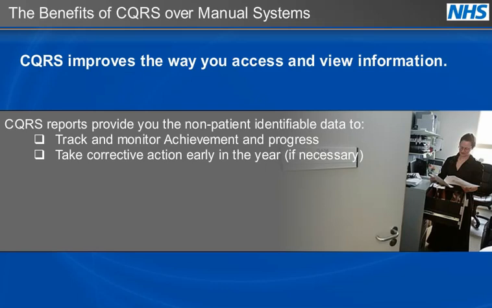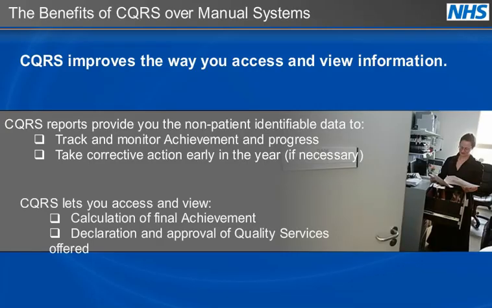CQRS improves the way you will access and view information. With non-patient identifiable data collection automated from clinical systems at frequent intervals by NHS Digital GPES, organizations can quickly and easily track and monitor achievement and progress via CQRS reports. This means they can take corrective action early in the year, if necessary. Calculation of final achievement and the declaration and approval of quality services offered will be recorded on the system, meaning that both the commissioning organization and the service provider can easily access and view them.